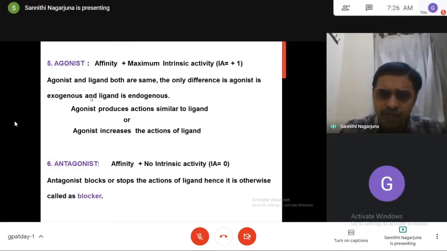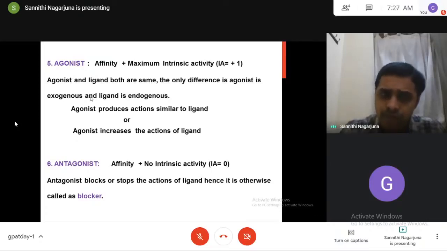So what do we have to take? We have to take drugs which produce actions similar to acetylcholine. They are called agonists. So that is the meaning of agonist. Agonist produces actions similar to the ligand, or agonist increases the actions of the ligand. The only thing is, agonist and ligand are both the same; the ligand is endogenous, the agonist is exogenous.